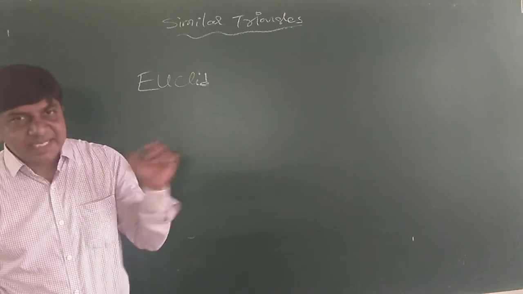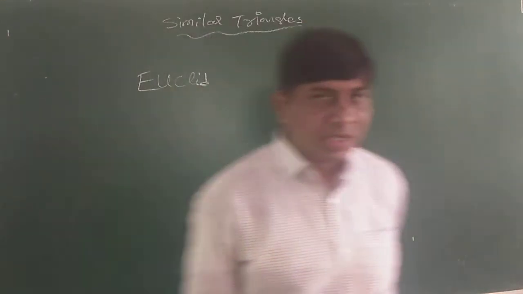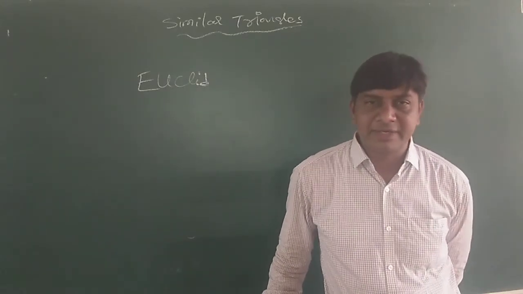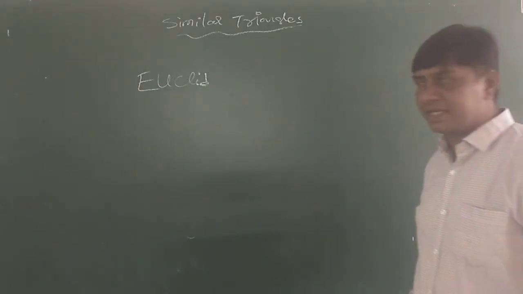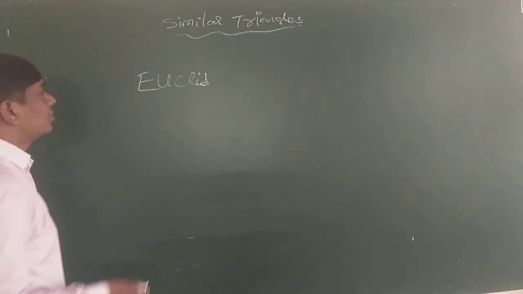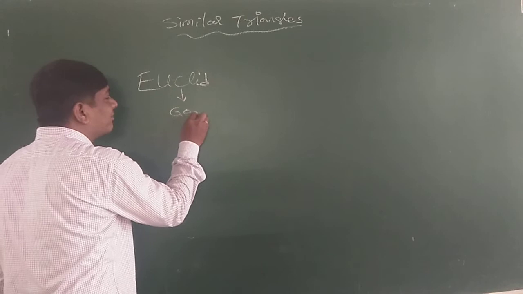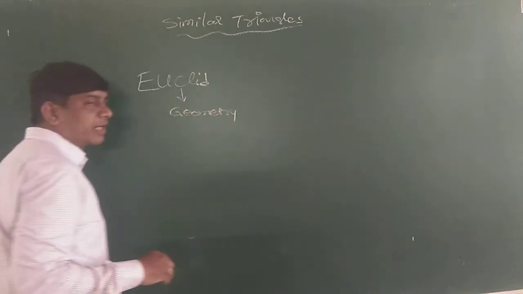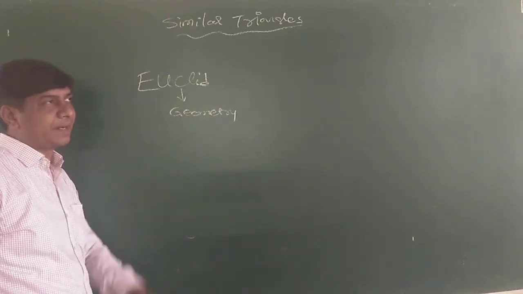Already in class 9 you discussed Euclid's geometry. There you discussed the elements of geometry, Euclid's elements. Euclid was the mathematician who developed the geometry part of mathematics. So he is well known as the father of geometry.